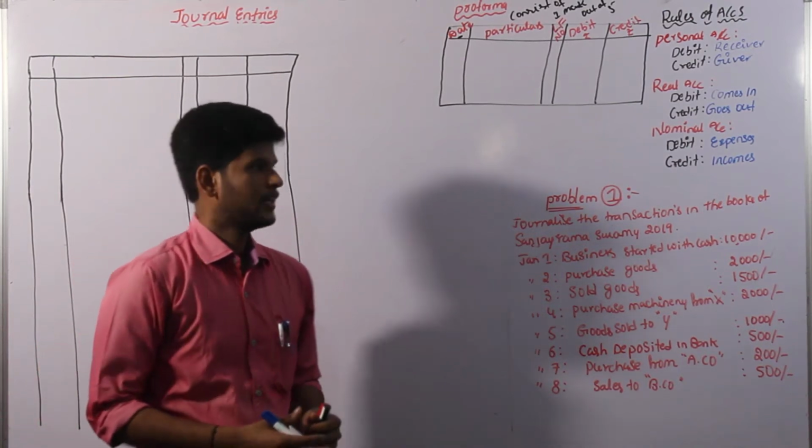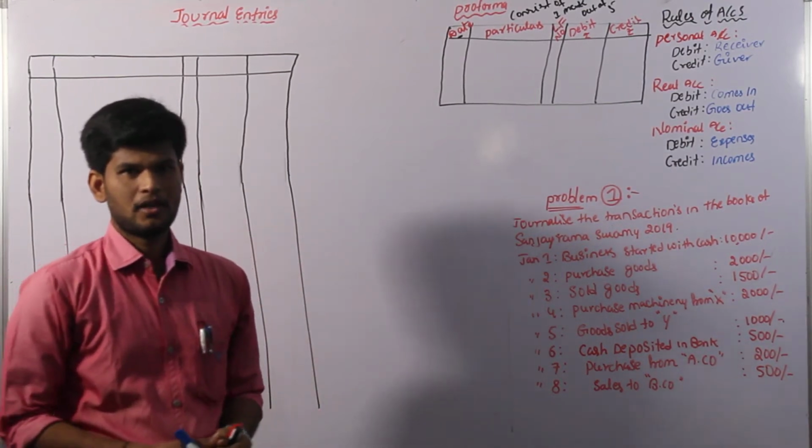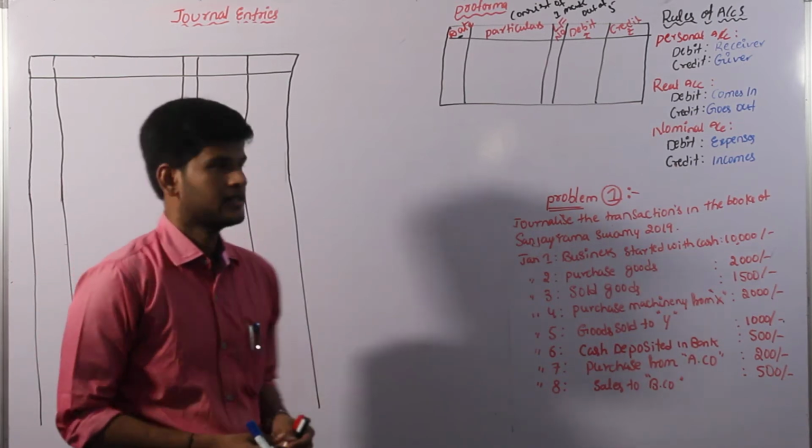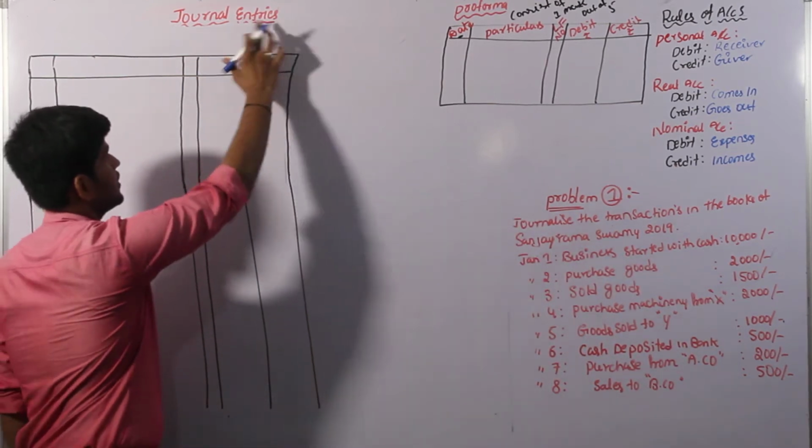Hi to everyone. Let us discuss the most important chapter in our accountancy, part B of commerce. The chapter name is journal entries.